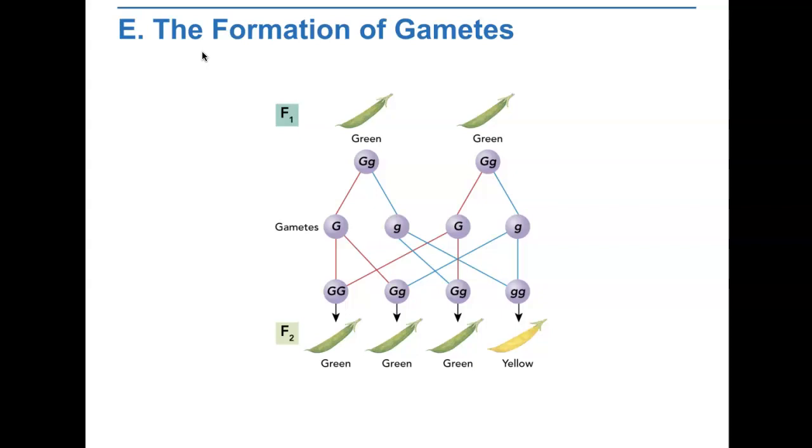Alleles separate during gamete formation and then pair up again in the F2 generation. A capital letter represents a dominant allele, a lowercase letter represents a recessive allele. Now we can see why the recessive allele for yellow pods, lowercase g, reappeared in Mendel's F2 generation. Each F1 plant in Mendel's cross produced 2 kinds of gametes, those with the allele for green pods and those with the allele for yellow pods.